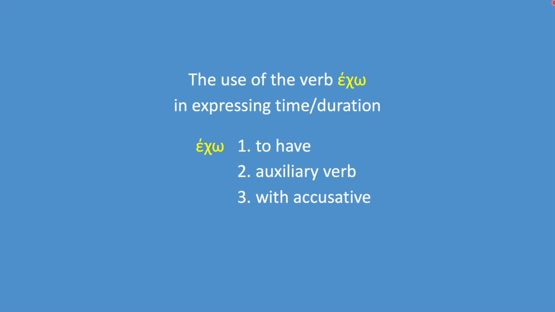Today's lesson was prompted by a question from one of my viewers. I will explain in just a little bit. We are going to talk about the use of the verb έχω in expressing time and more specifically duration of time. So the verb έχω means to have. It's an auxiliary verb and it always takes the accusative case. There is a link in the description below to a video on the verb έχω, conjugation and uses. Let's look at some examples.